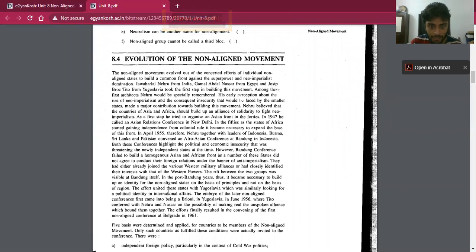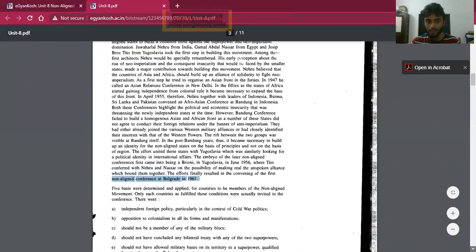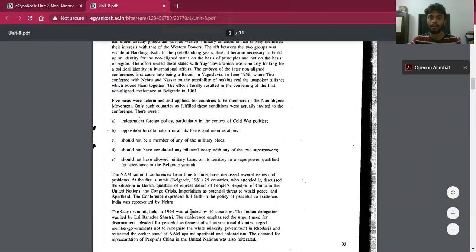In Yugoslavia at Brioni, Tito, along with Nehru and Nasser, decided to build an unspoken alliance, and as a result, the first non-aligned conference was held at Belgrade in Yugoslavia. Now, to be a member of this non-aligned movement, there are certain conditions, and we need to investigate them.